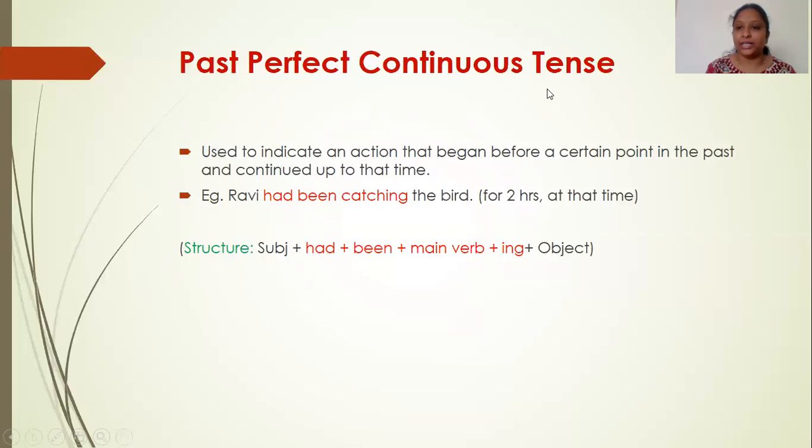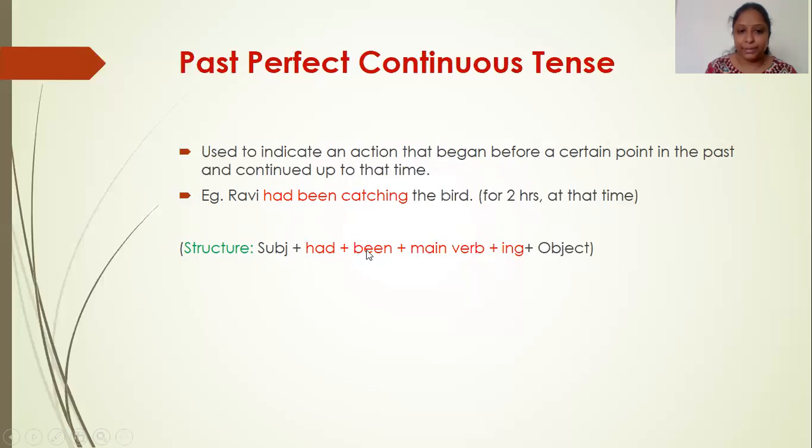Then past perfect continuous tense. It is used to indicate an action that began before a certain point in the past and continued up to that time. So the event started in the past and was continuing till a particular point of time in the past. Example, Ravi had been catching the bird. He started catching the bird and did not complete it. He had been catching the bird for 2 hours. So he literally took 2 hours to catch that bird. He had been trying to catch the bird for over 2 hours.